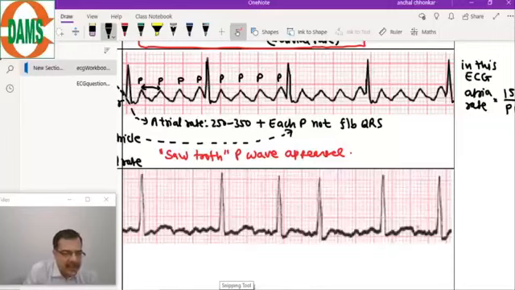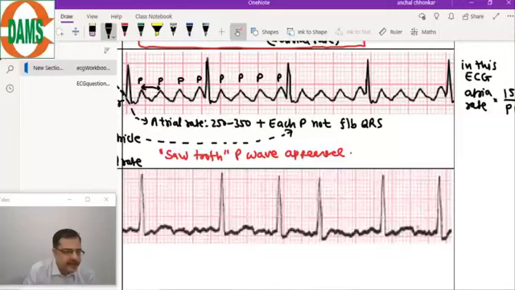The second observation is, what is the conduction ratio from atria to ventricles? After how many P waves does one QRS complex come?